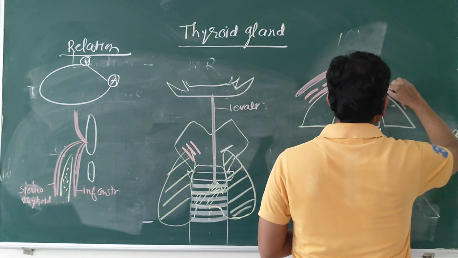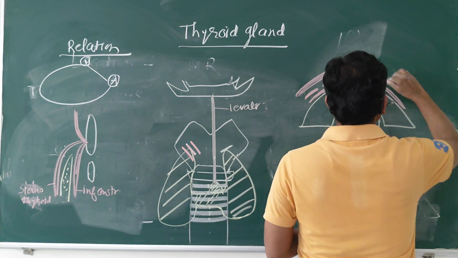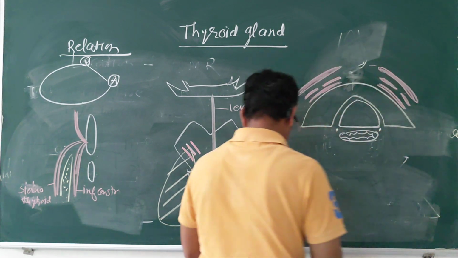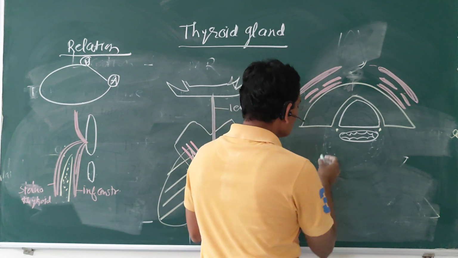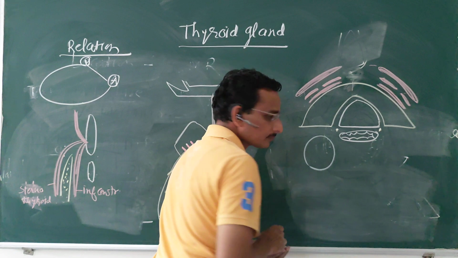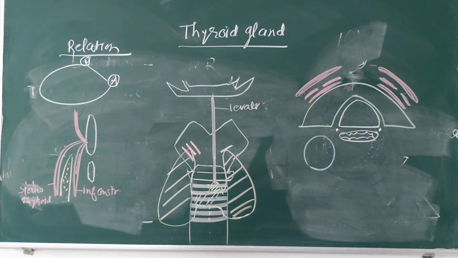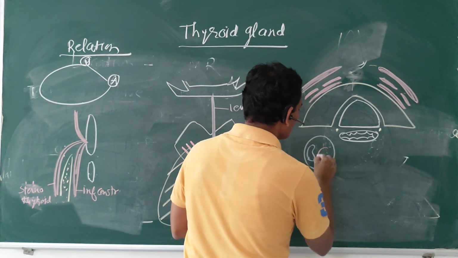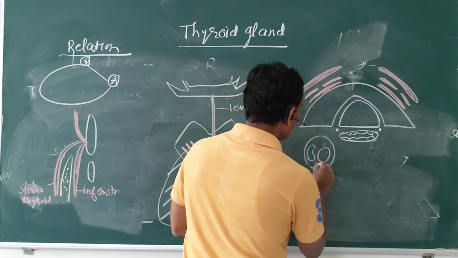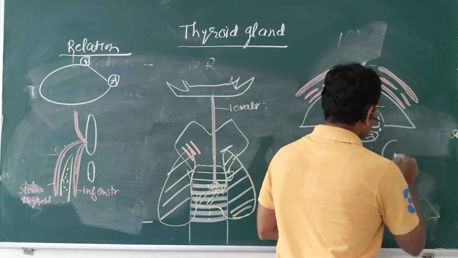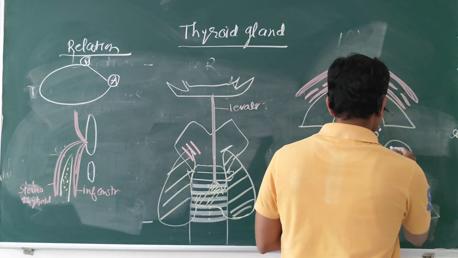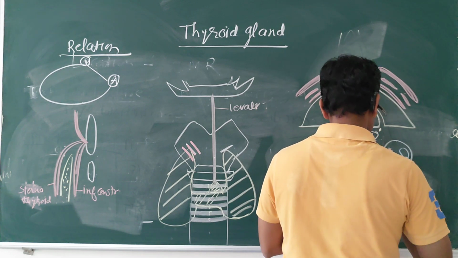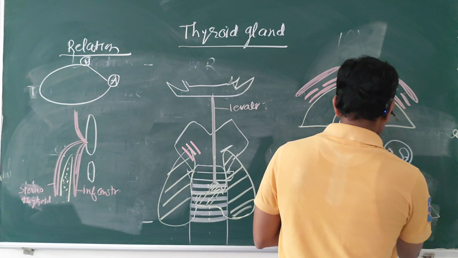On the posterior side there is the presence of the carotid sheath along with the internal carotid artery, internal jugular vein, and vagus nerve, and the sympathetic plexus.